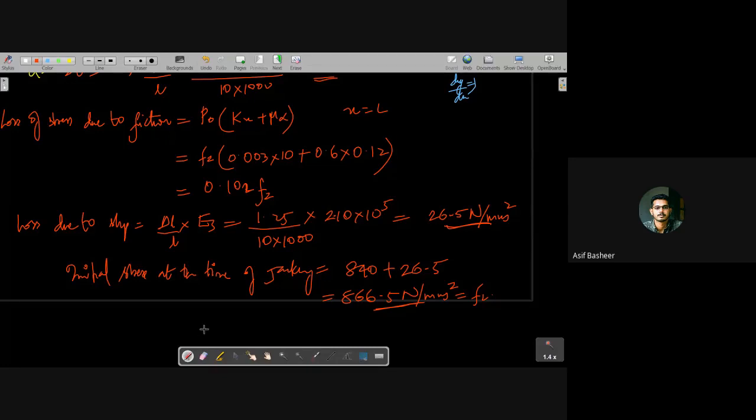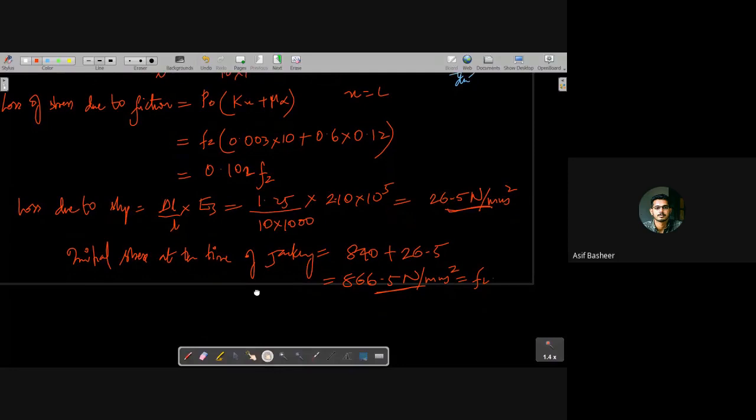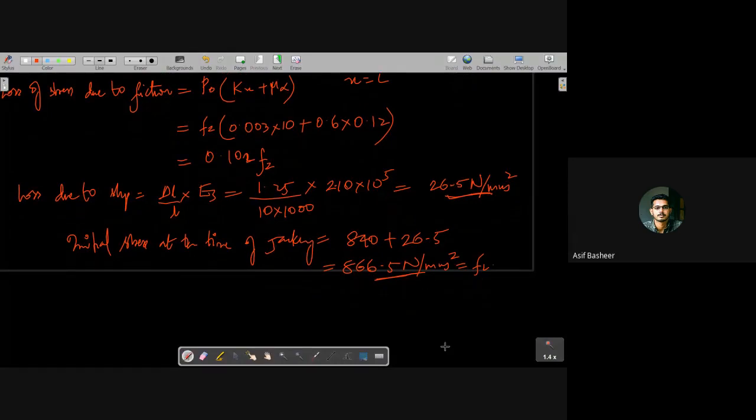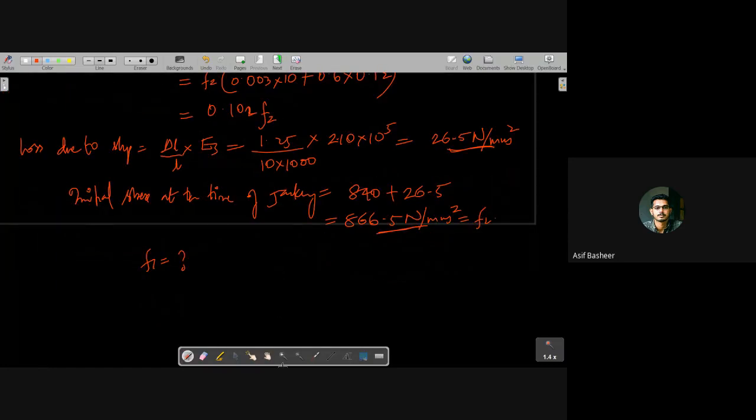Which means the loss due to friction, I could write it as what? That is, F1 value, now I could write it as, F1 is what? You have your loss due to friction as F1. You have found the loss due to friction as 0.102 F2. That is 0.102 into 866.5.